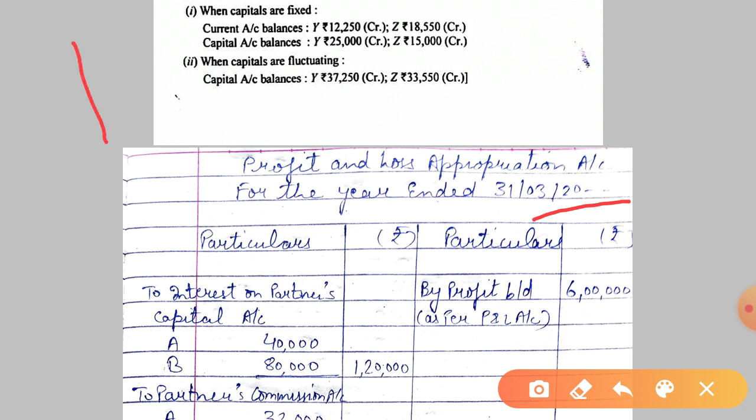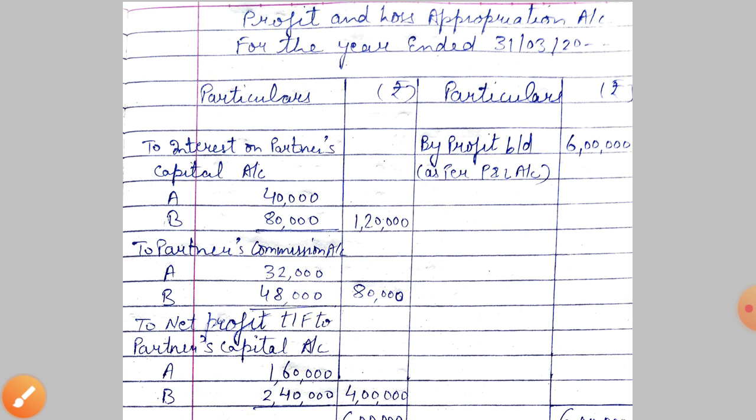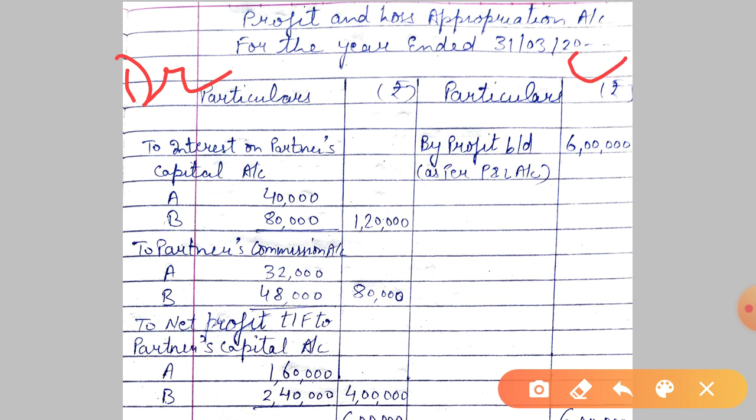Now particulars and rupees, this is the format. Now as you know, this is debit side and this is credit side. I'm just writing to explain you. Rest, if you don't write, it's okay.